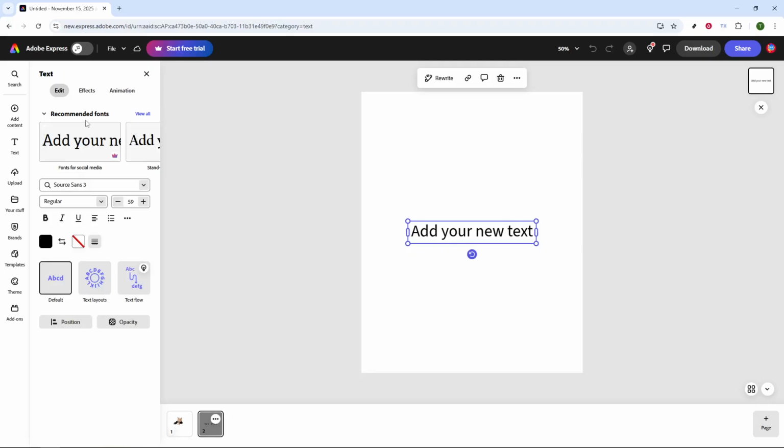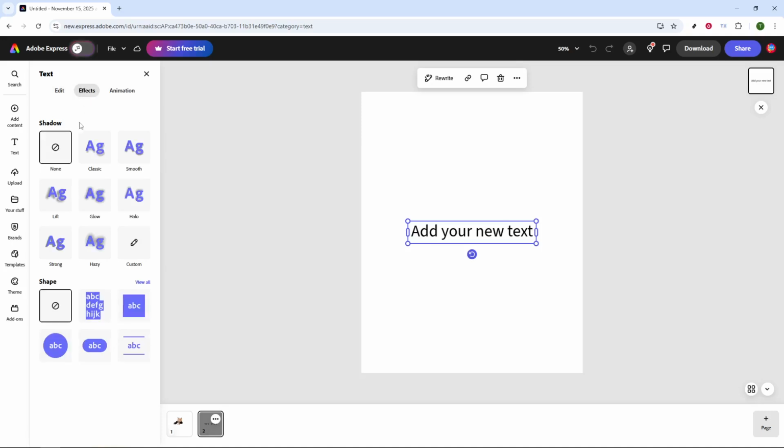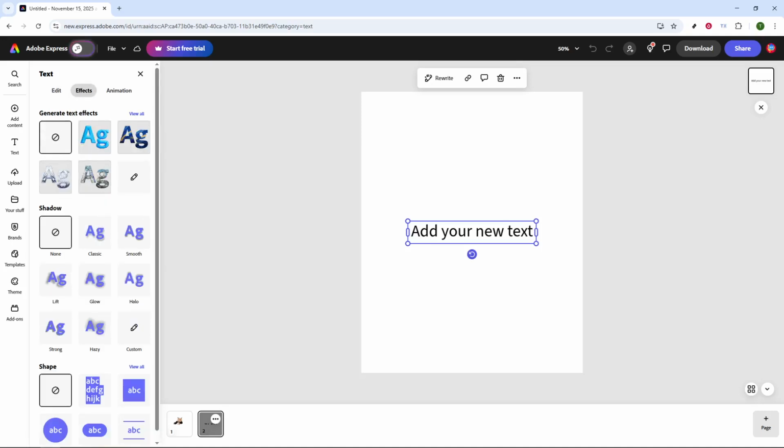Next, take a look at the left side panel of the editor. This is where you'll find various editing tools. We're focusing on text today, so you'll want to navigate to the text section and then to Effects. The Effects area is essentially your tool set for adding unique styles to your typography, and shadow is just one of many effects you can apply.